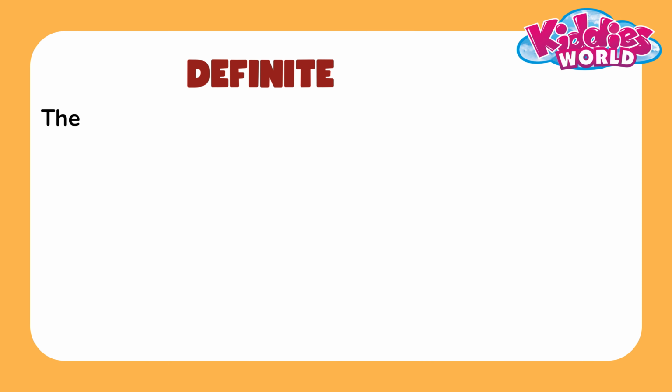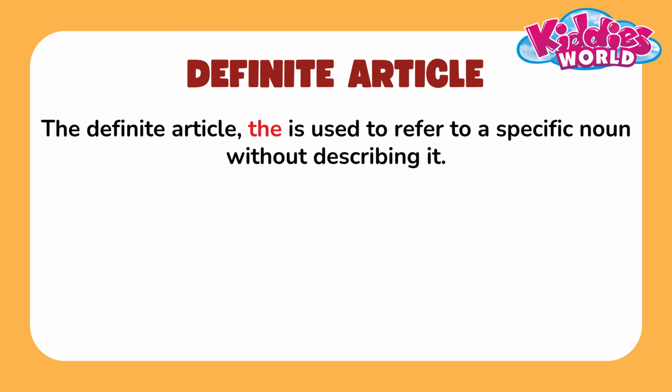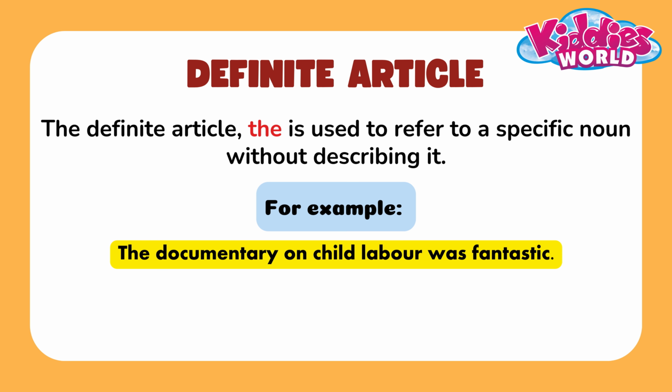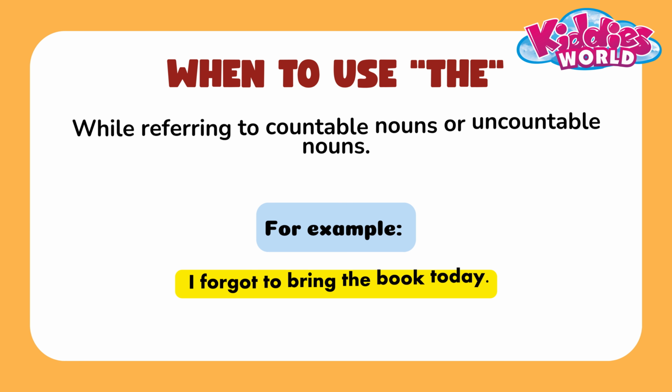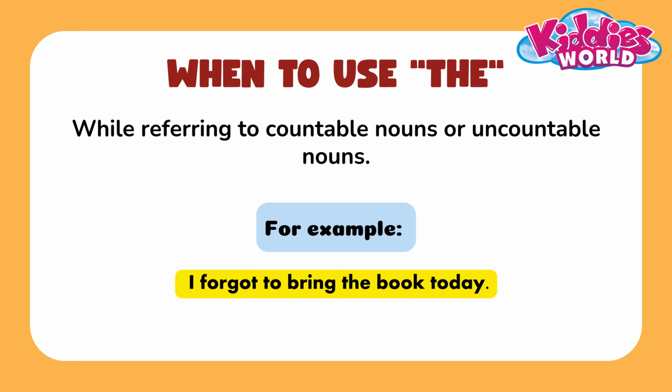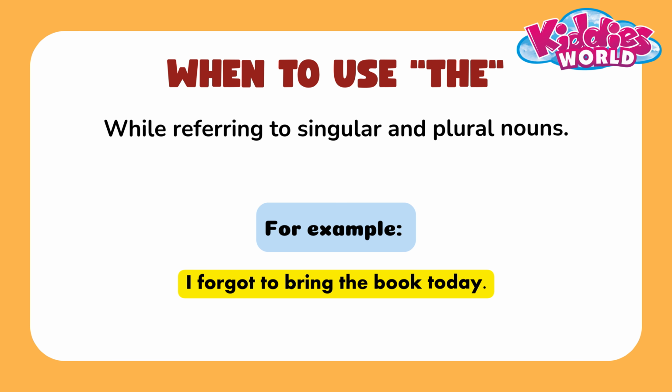Definite article. The definite article "the" is used to refer to a specific noun without describing it. Example: The documentary on child labor was fantastic. When to use "the"? While referring to countable or uncountable nouns. While referring to singular and plural nouns.